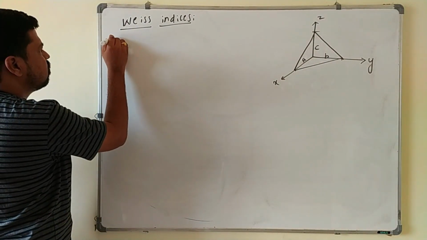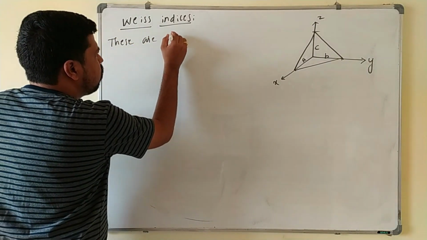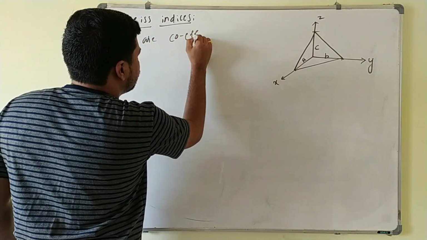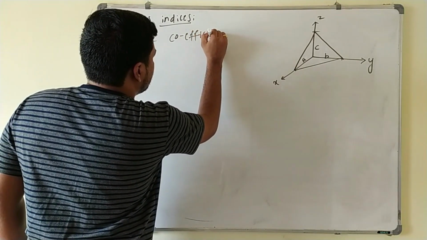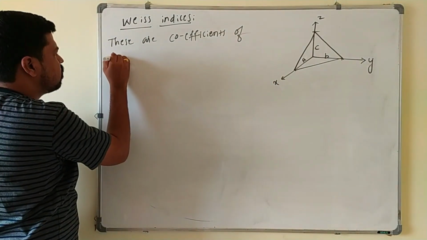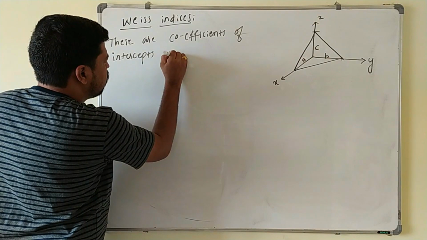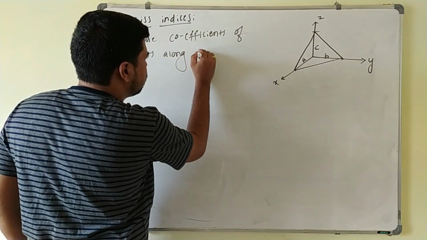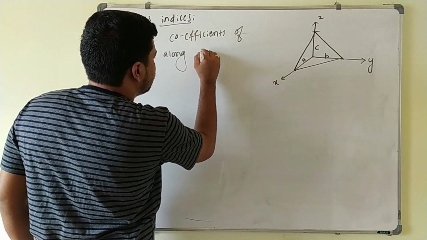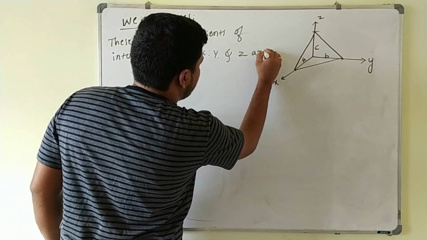These are coefficients of intercepts along the x, y and z axis.